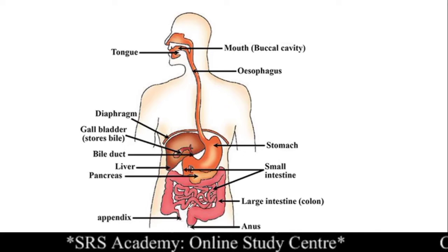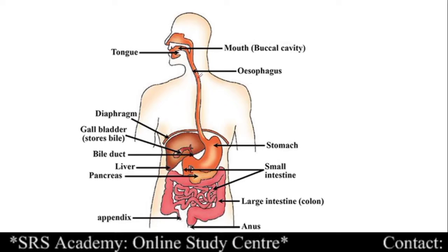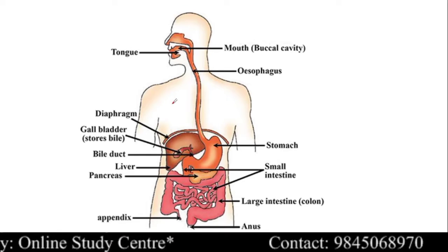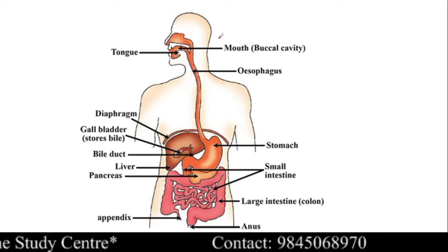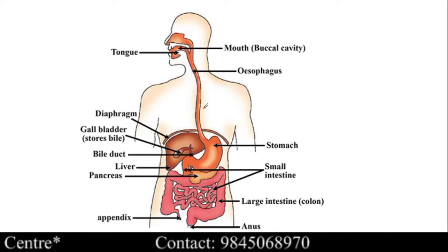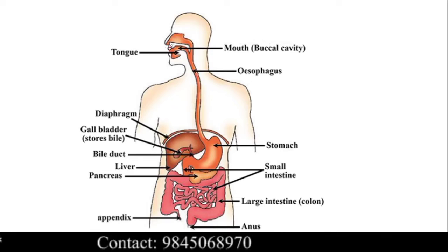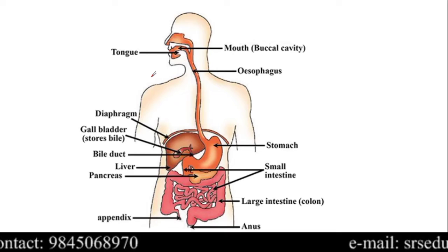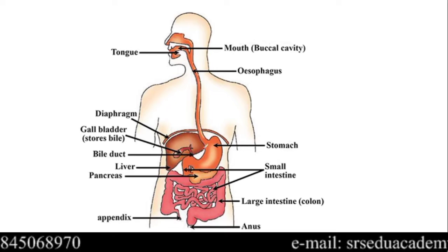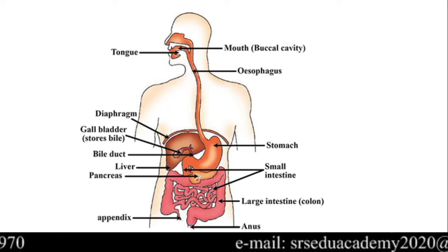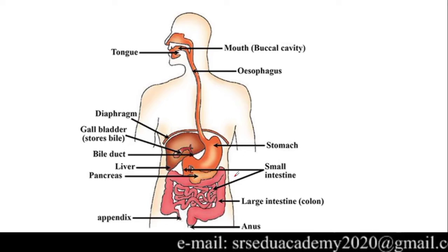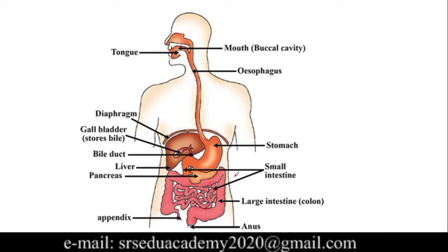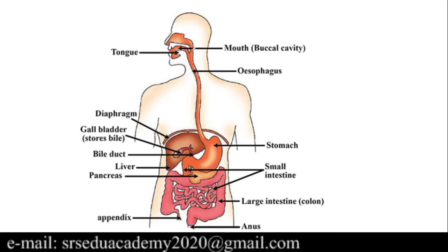But our body cannot absorb that complex food, that is starch, so it must be broken down into a simple form. These processes happen in our alimentary canal, or digestive system. It converts the complex food into simple food which can be easily absorbed by our intestine. So how does this take place? Now we will move on to the topic: how digestion takes place and what happens at different steps, that means at different stages.